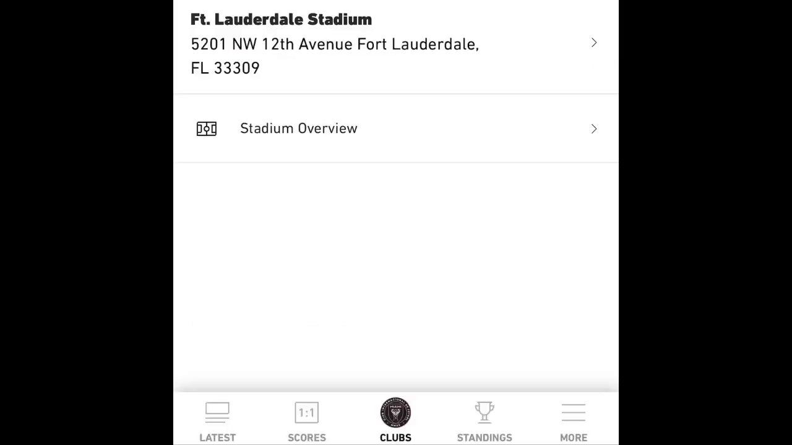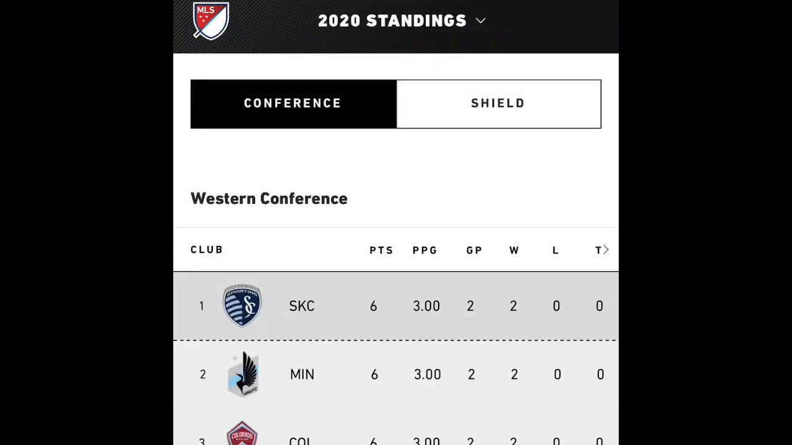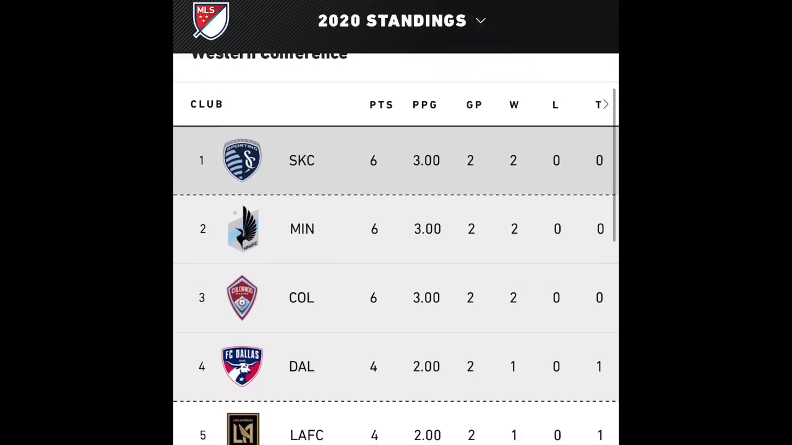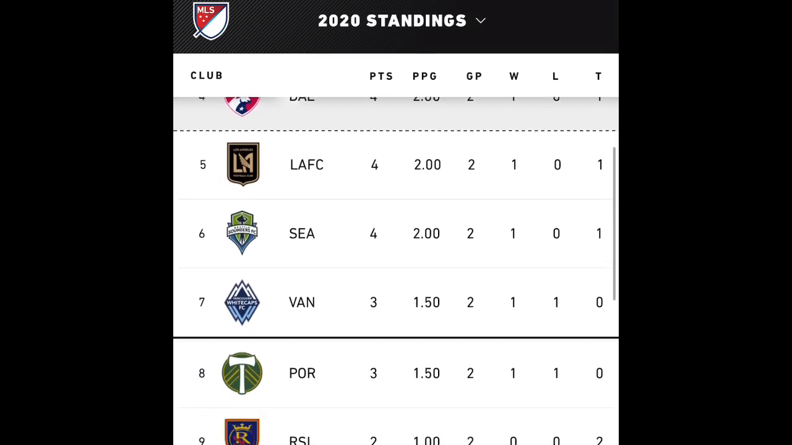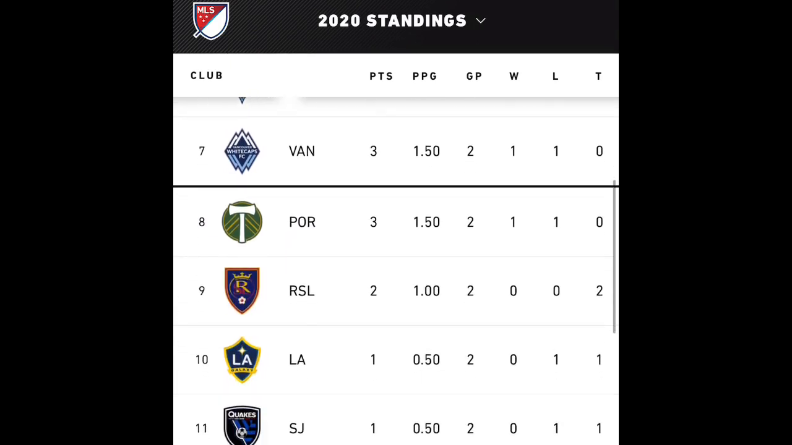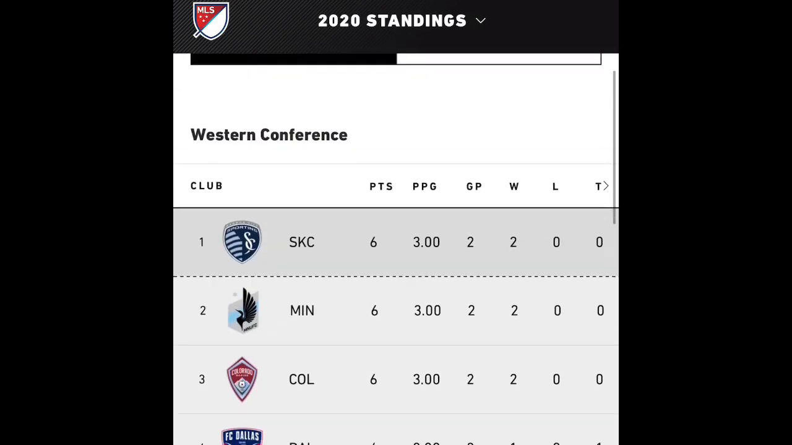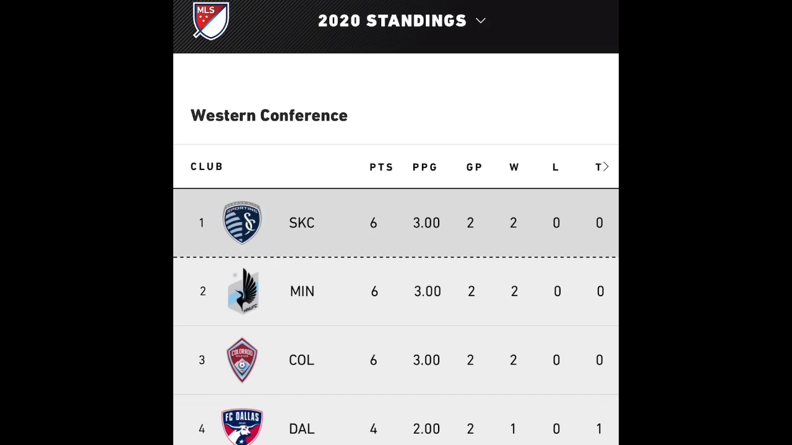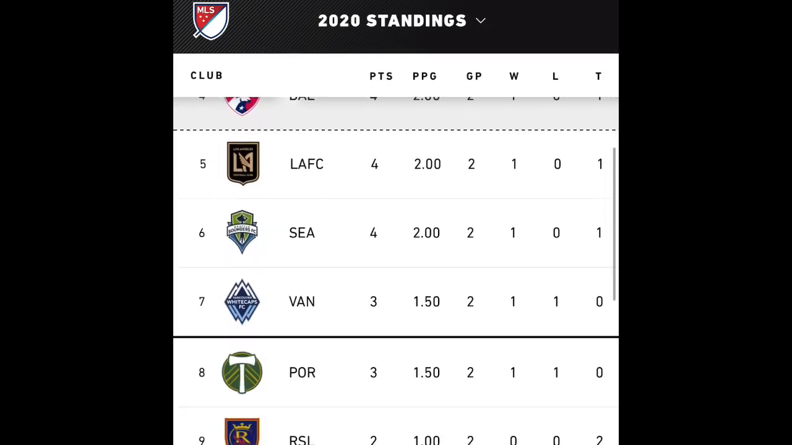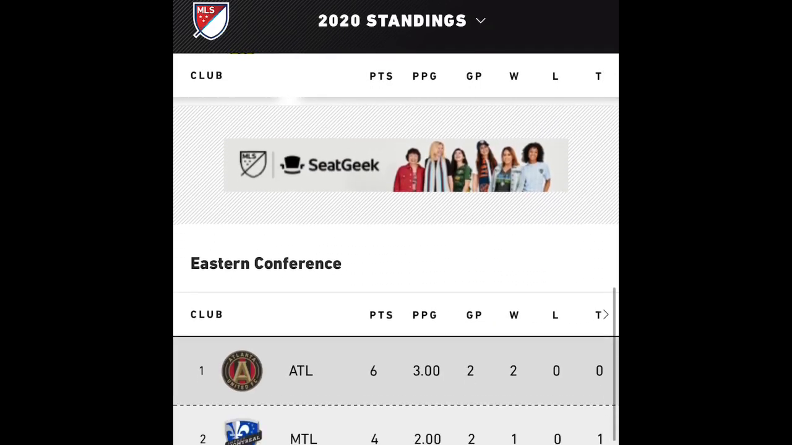And now we're going to go to the bottom, and we're going to click on the standings, and that's where all the information is on who's in first place, who's in second, etc., all the playoff berths. First, of course, we get the Western Conference, so we get to see Kansas City's winning. They're in first place with Minnesota and Colorado following. They haven't lost a game.